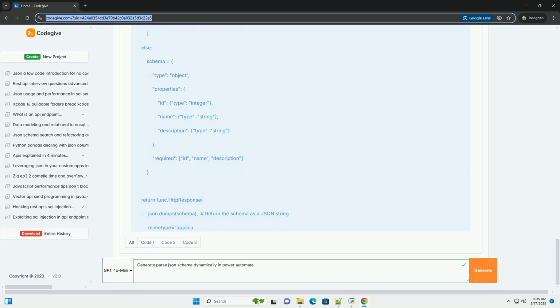3. Leveraging JSON and schema functions for basic cases. If your JSON payload is somewhat consistent, you can try using the JSON and schema functions to derive a basic schema. JSON converts a string to a JSON object.